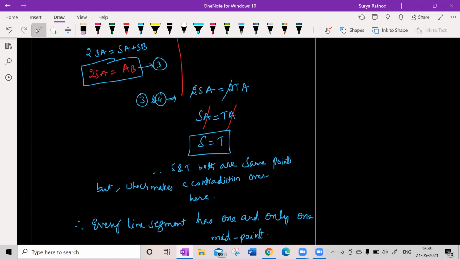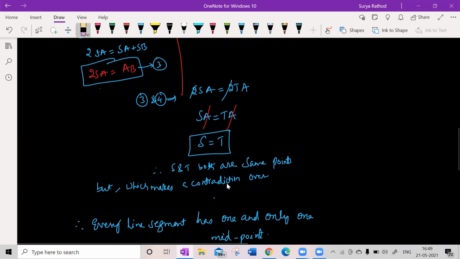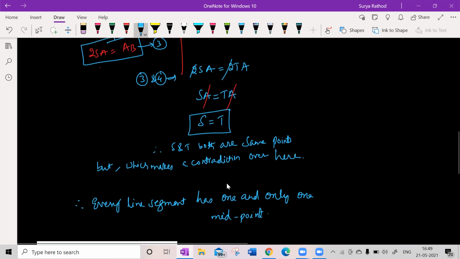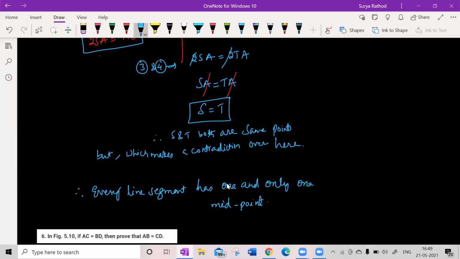So this is the conclusion. Here S and T are both the same, which makes a contradiction over here. So therefore every line segment has one and only one midpoint. Clear, guys? Any doubts? No doubt, sir.